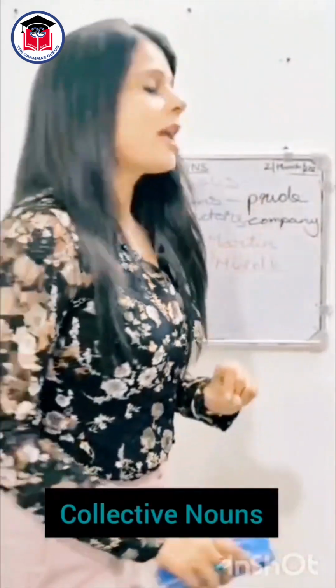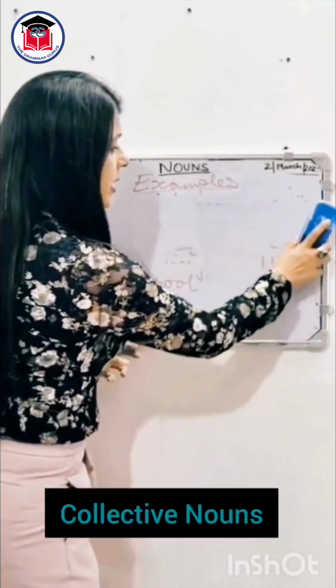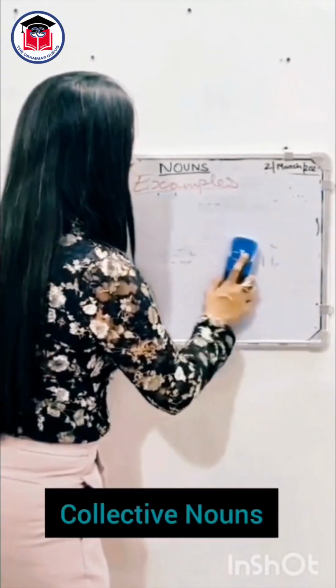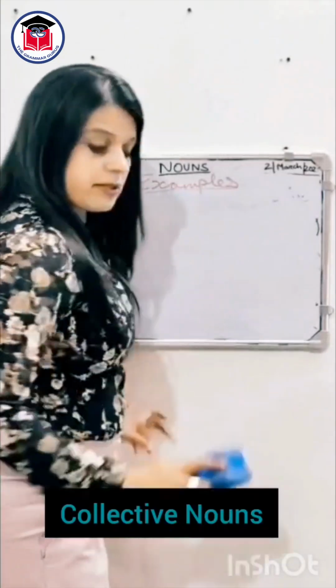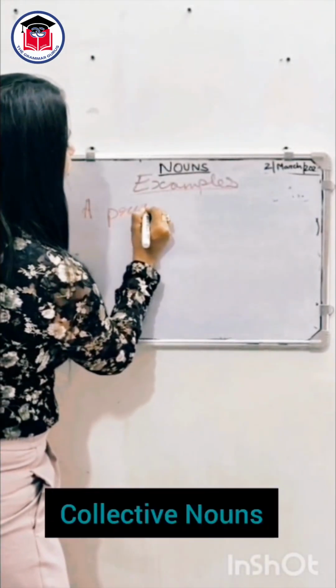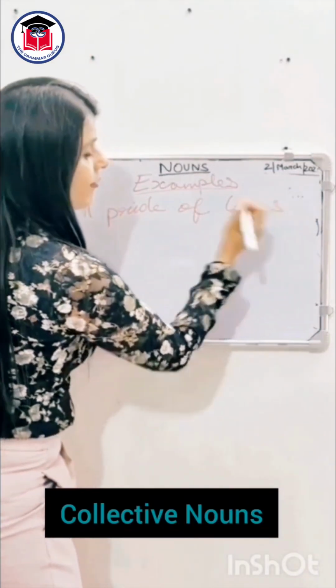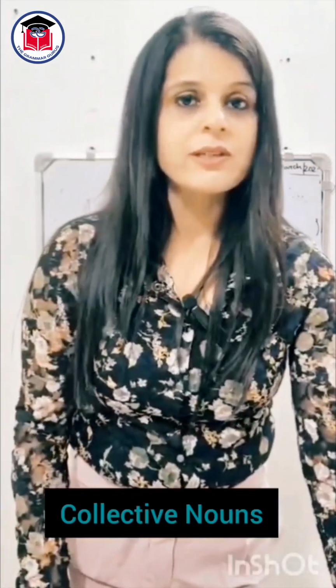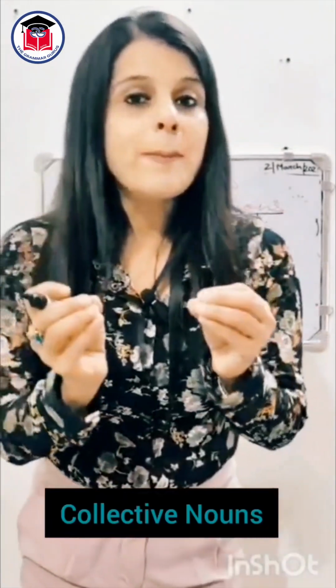The last point that I would like to add to collective noun, and a very important point that will help you in framing the correct sentences, is that when I'm talking about a pride of lions, remember students, lions is a common noun.